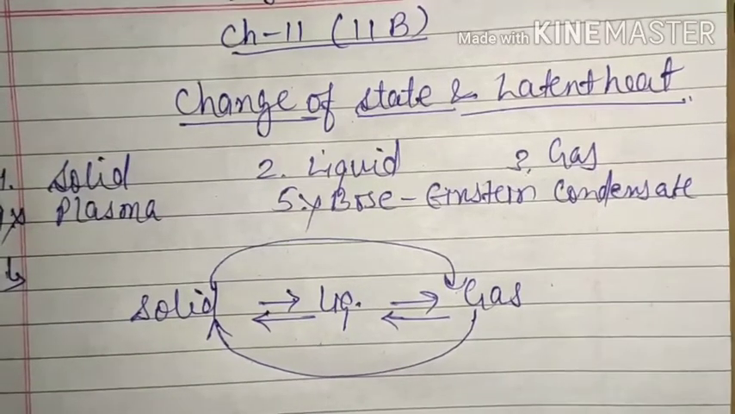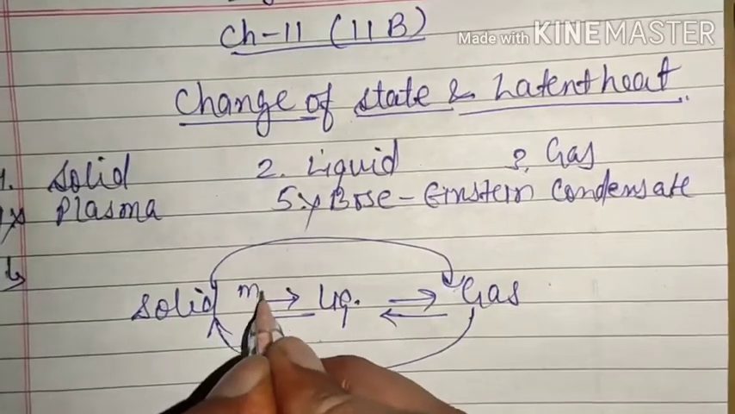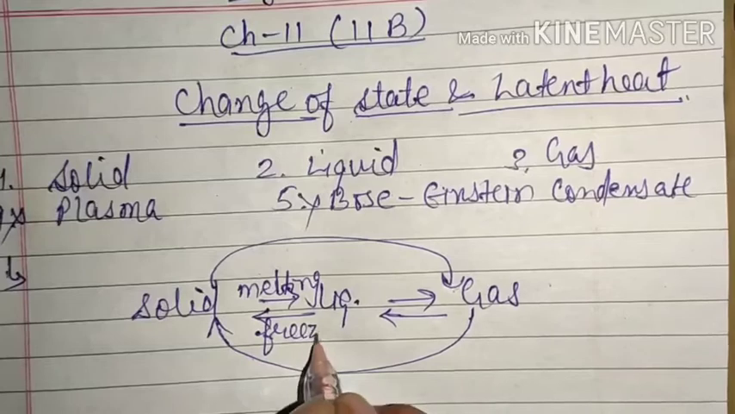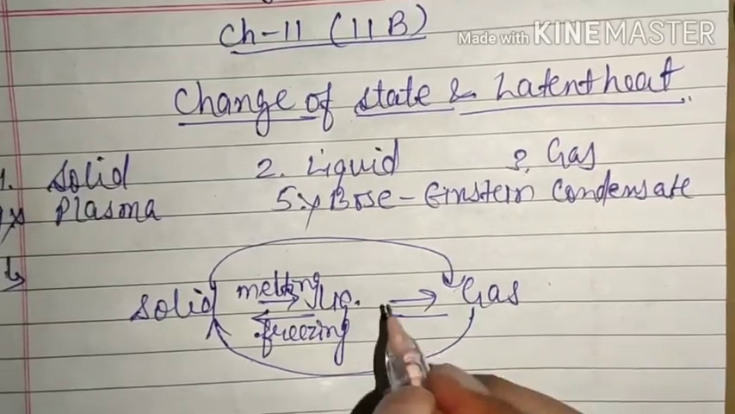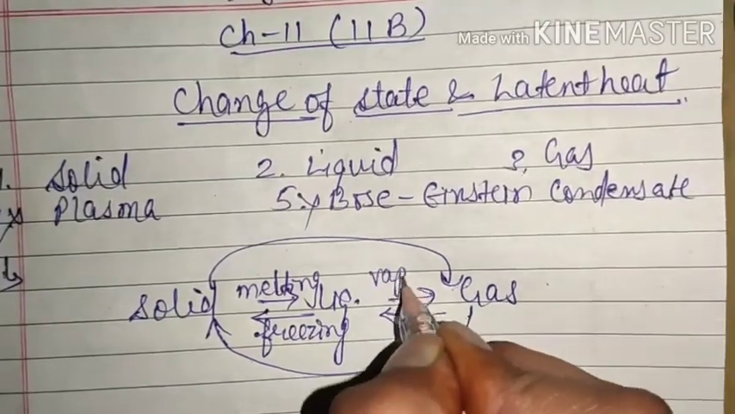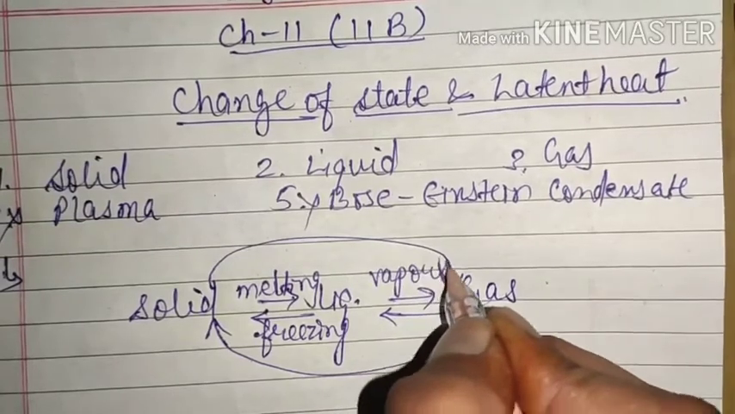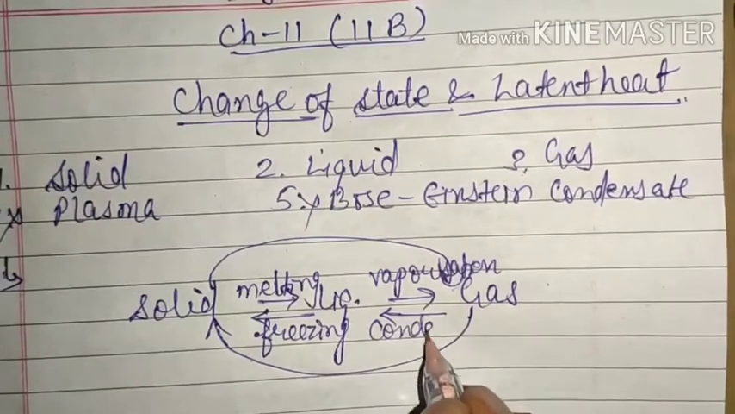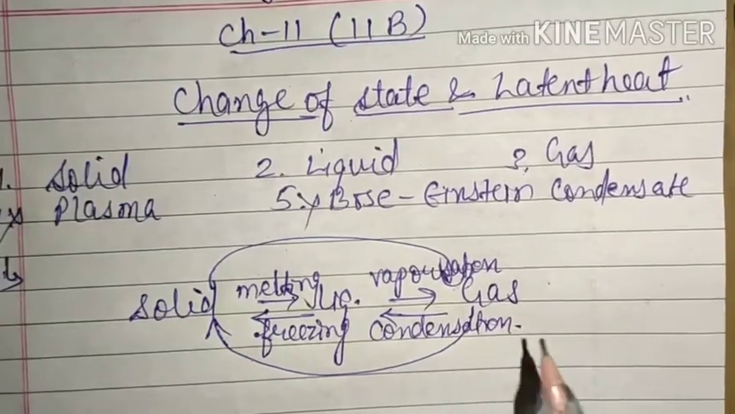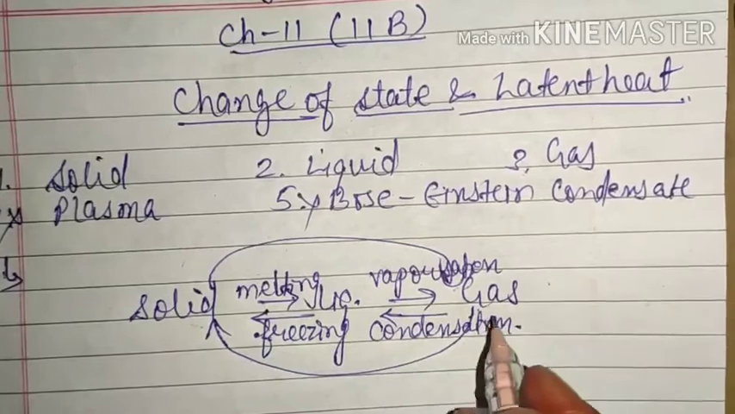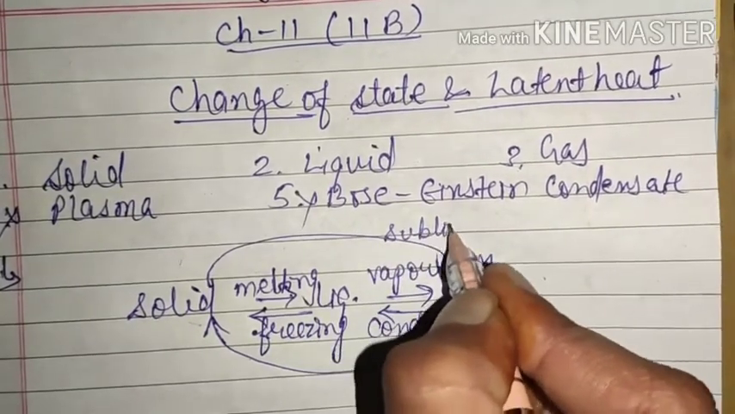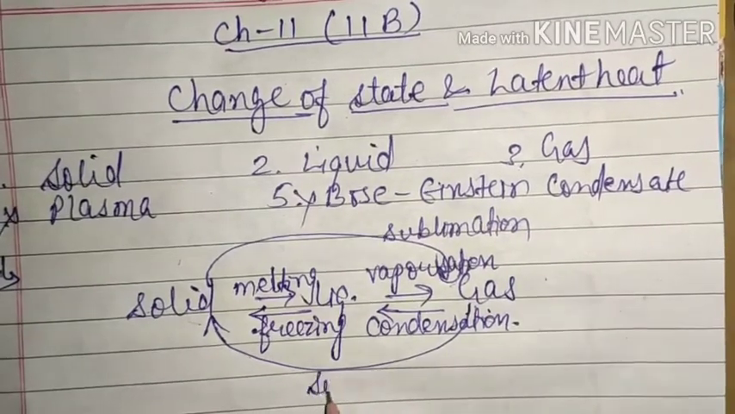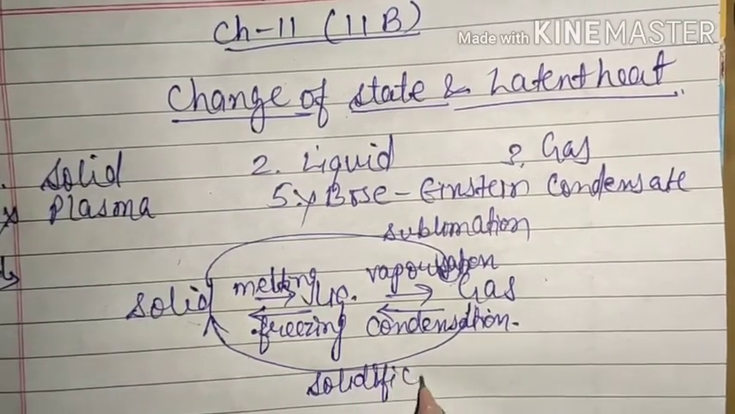Name of the process also we know, when a solid converts into liquid, that is known as melting. Similarly, when a liquid converts into solid, that is known as freezing. When liquid converts into vapor, or you can say gas, that is known as vaporization. Similarly, when the gas converts into liquid, that is known as condensation. And when the solid directly converts into gas, that is known as sublimation. And when the gases are directly converted into solids, that is known as solidification.